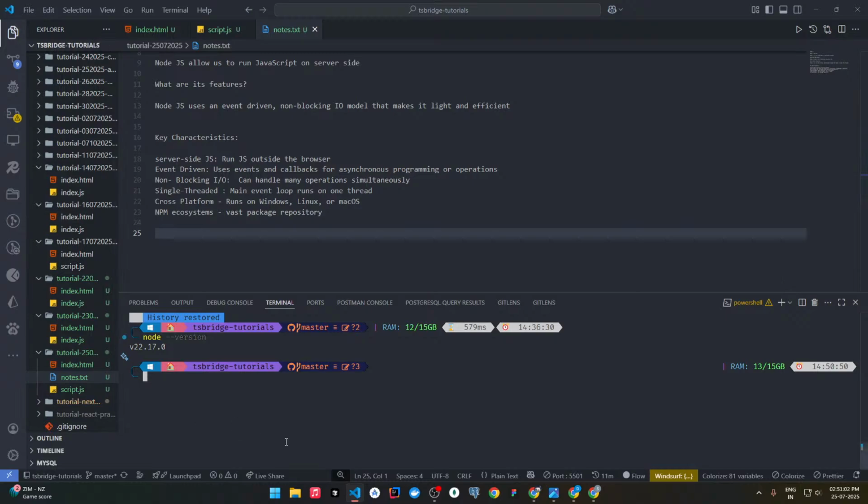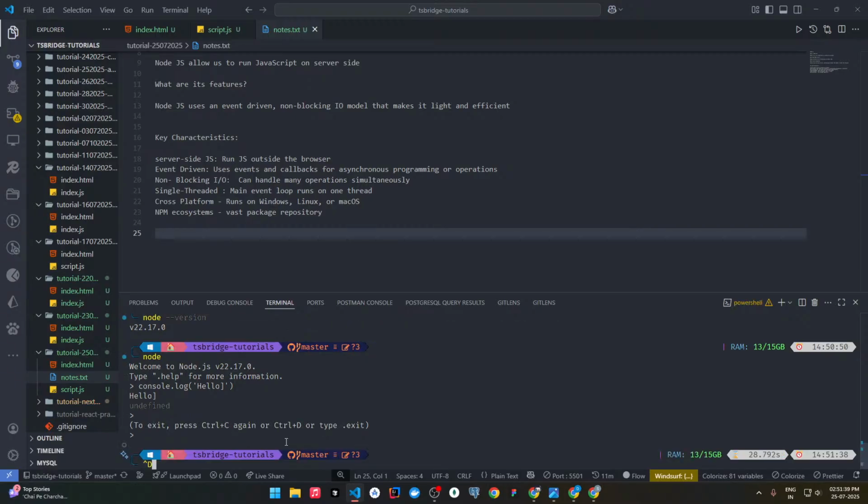Now, as I told you, we can run JavaScript through node in our terminal also. Simply write node in our terminal and we will get the node terminal, or the JavaScript terminal. We can write console.log hello, and you got hello. We can write literally any JavaScript code here. Running JavaScript files we'll see later, not now. Let's first study JavaScript.